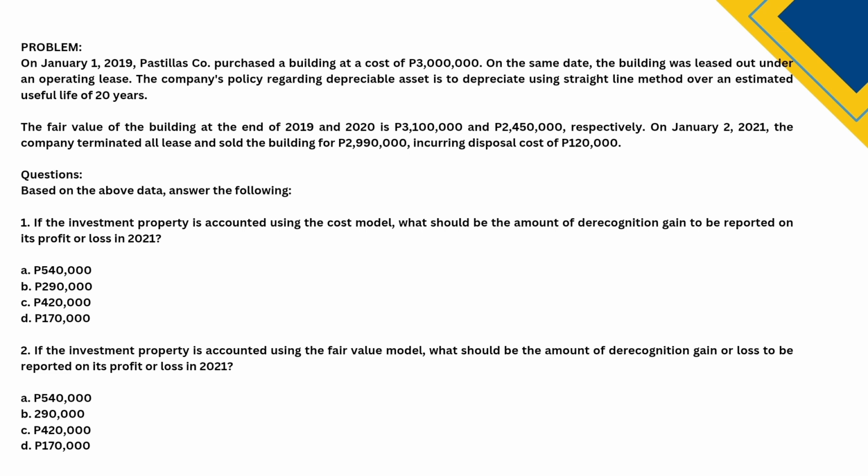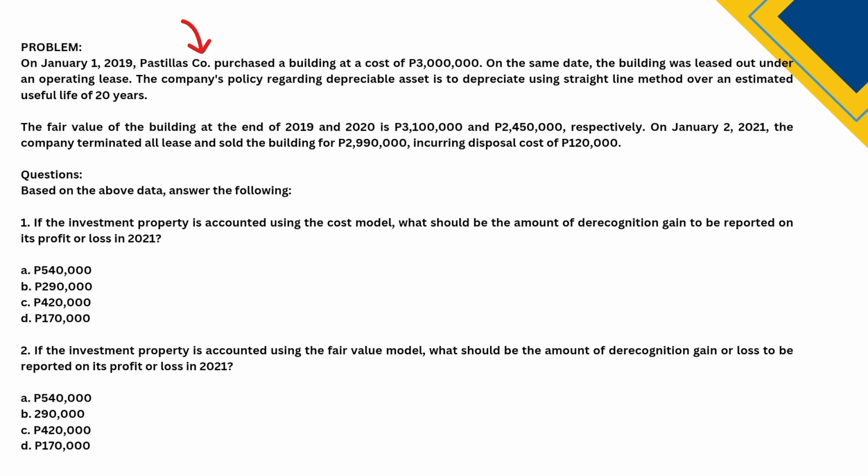So now I will proceed to read and analyze a problem about investment property. On January 1, 2019, Pastillas Corporation purchased a building at a cost of 3 million pesos. On the same date, the building was leased out under an operating lease. The company's policy regarding depreciable asset is to depreciate using straight-line method over an estimated useful life of 20 years.